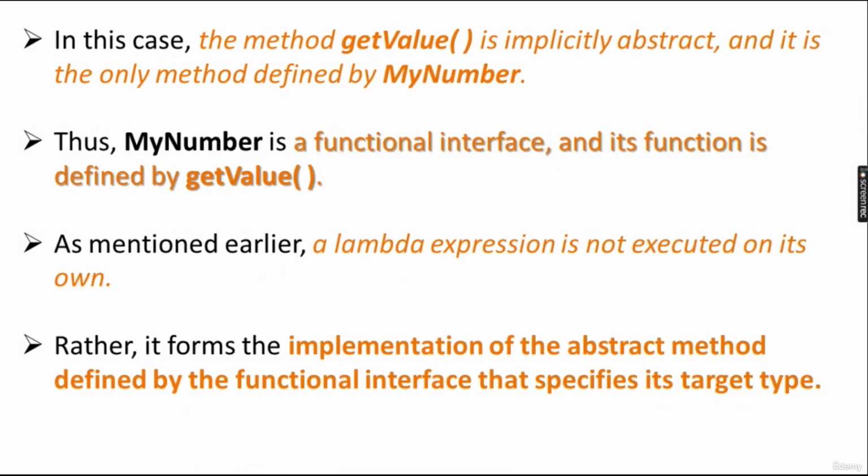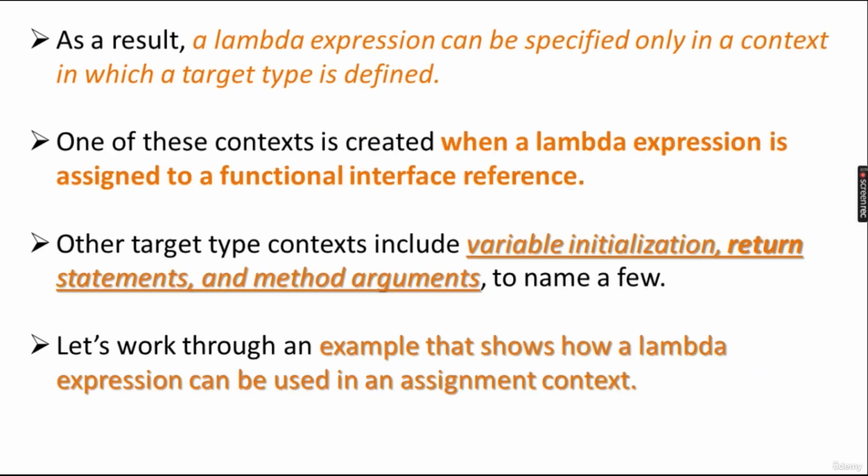The lambda expression is not executed on its own. It forms the implementation of the abstract method defined by the functional interface that specifies the target type. So what a lambda expression does, in short, is form the implementation of the abstract method defined by the functional interface that specifies the target type.